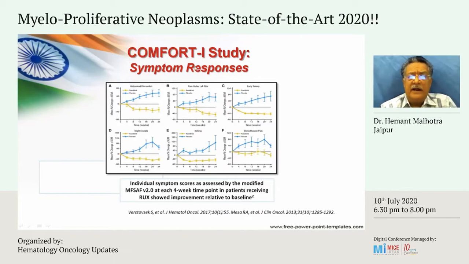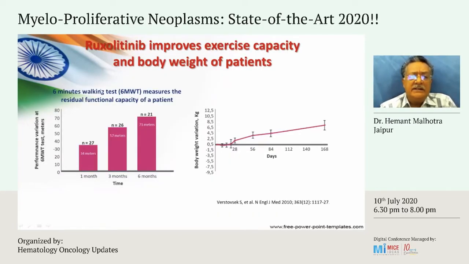One of the most important findings of these studies was there was an excellent improvement in the patient's symptoms: abdominal discomfort, pain on the left side of the abdomen, early satiety, night sweats, itching. All of them improved significantly in the ruxolitinib arm. It was also seen that in the 6-minute walking test, patients who received ruxolitinib at 6 months' time had an increase in walking distance of 71 meters.